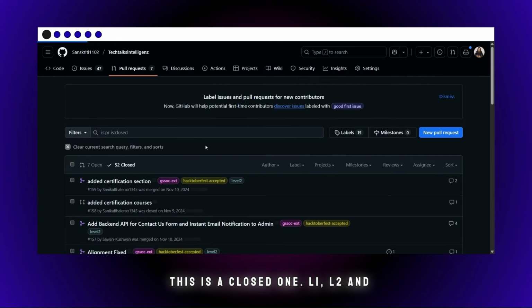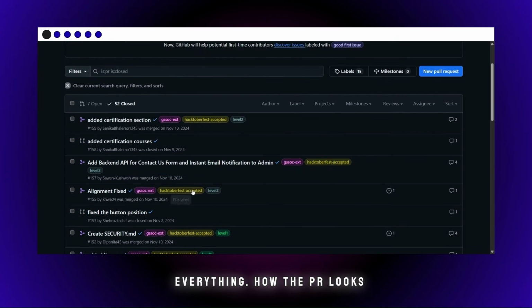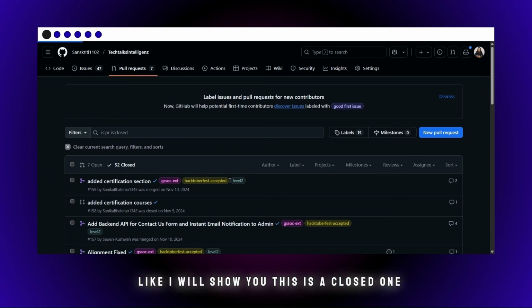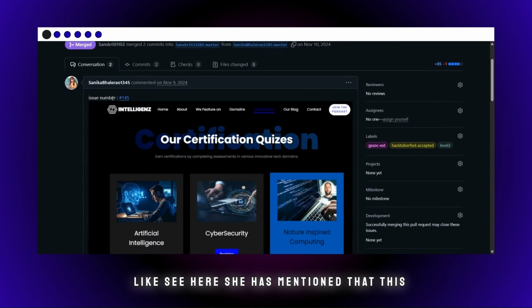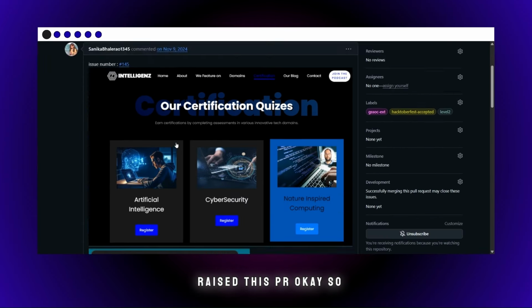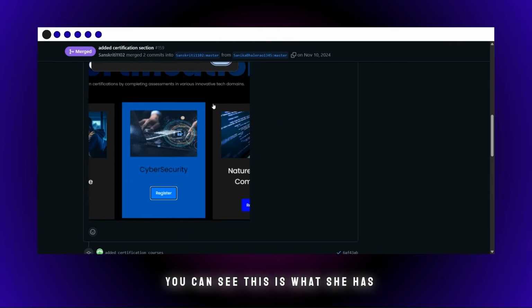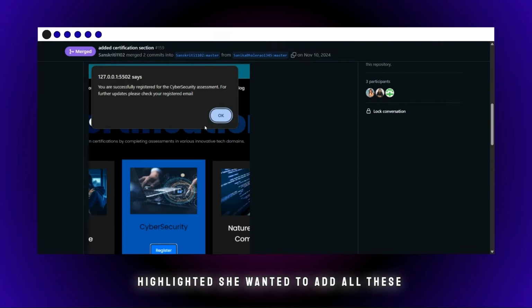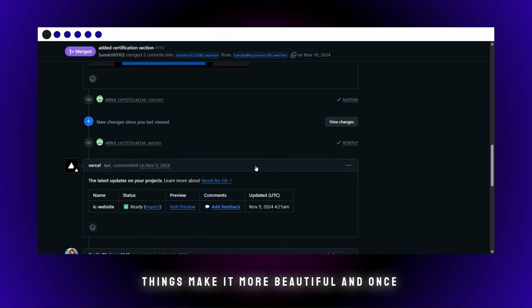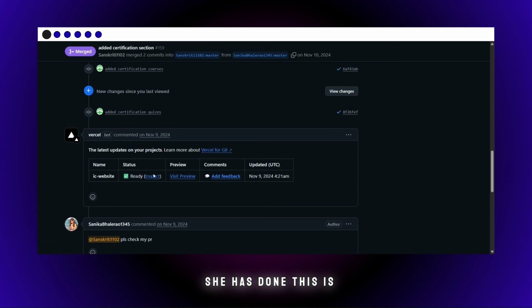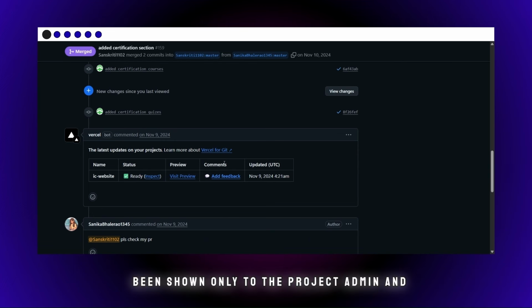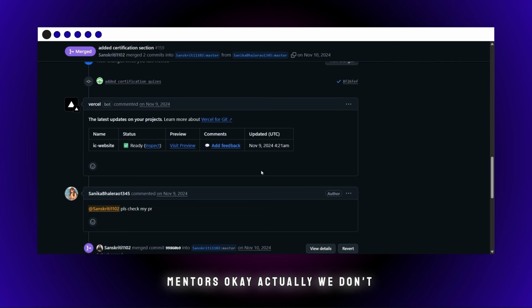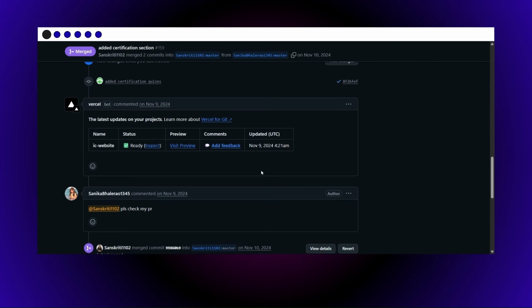This is a closed one, L1, L2 and everything. I will show you how the PR looks. This is a closed one. Here, she has mentioned that this is the issue number for which she has raised this PR. You can see this is what she has highlighted. She wanted to add all these things, make it more beautiful. And once she has done, this is shown only to the project admin and not to the contributors, not even to the mentors. Actually we don't show it, it is shown automatically.